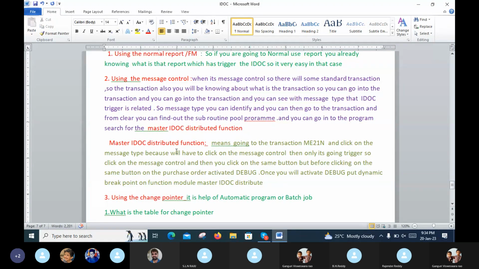For the master IDOC function, go to transaction ME21, the purchase order. Click on the message type, because we have to use the message control; only then will it trigger. Message control means the IDOC type, this is the message type. Then you click the same button. But before clicking it, activate debug on the purchase order. Once you activate debug, put a dynamic breakpoint on function module MASTER_IDOC_DISTRIBUTE.